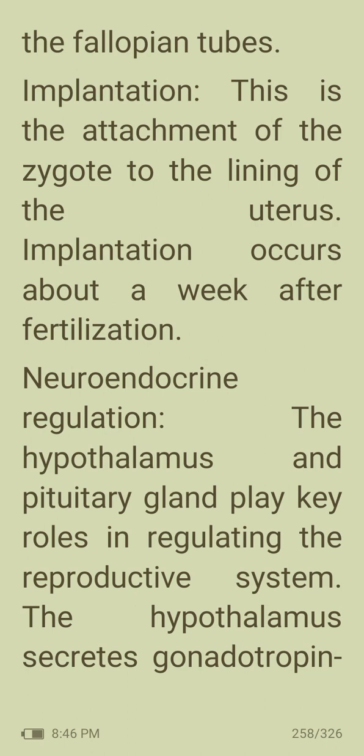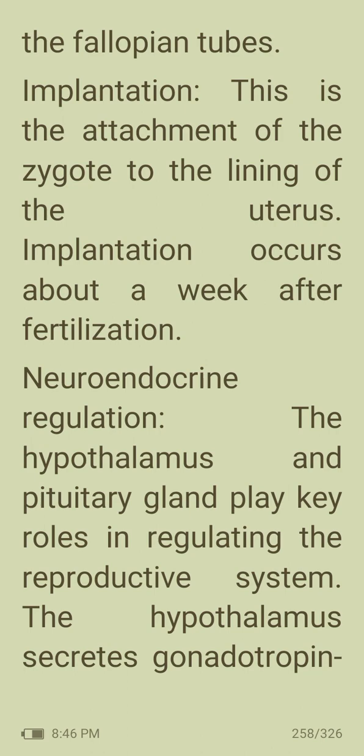Next, implantation. This is the attachment of the zygote to the lining of the uterus. Implantation occurs about a week after fertilization. Then, next, neuroendocrine regulation. The hypothalamus and pituitary gland play key roles in regulating the reproductive system.